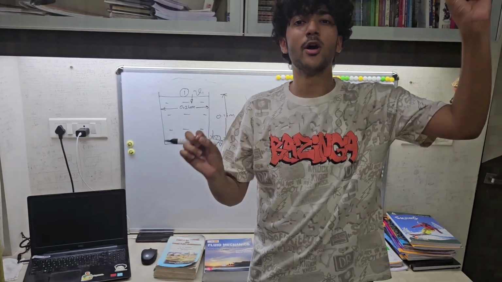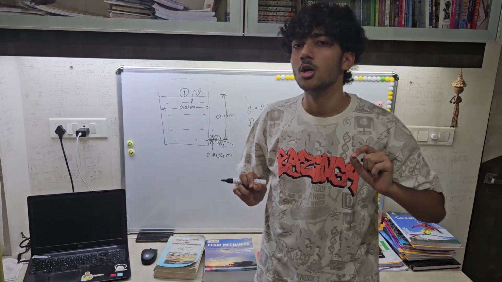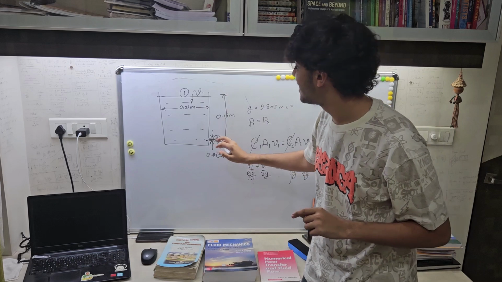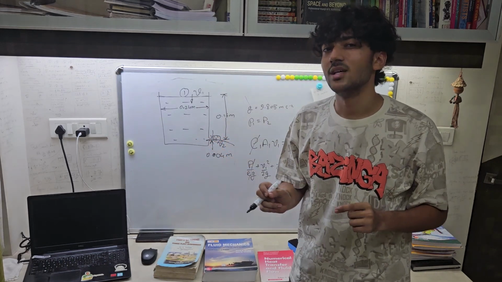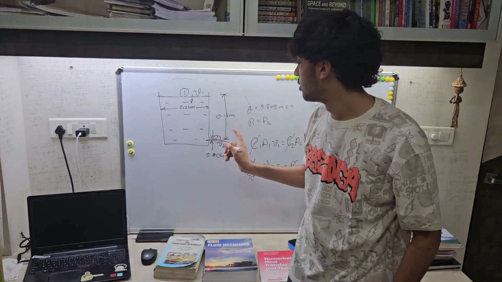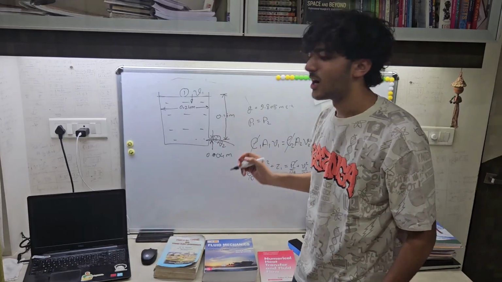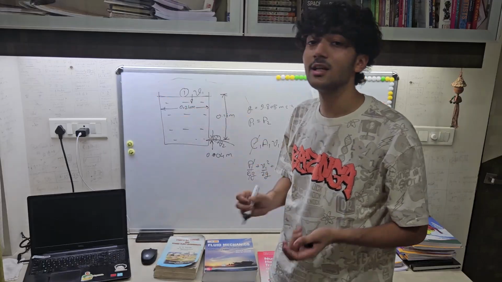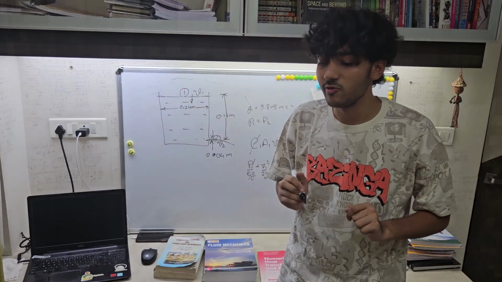Now doing some naming, first of all, for Bernoulli's equation, the most critical part is to select the points where we need to solve the equation. So for us, I have selected the surface of the water as point 1, and the outlet, the center of the outlet of the hole, as point 2. Now the velocity from this outlet is v2, and the velocity of the water which is moving down is v1.